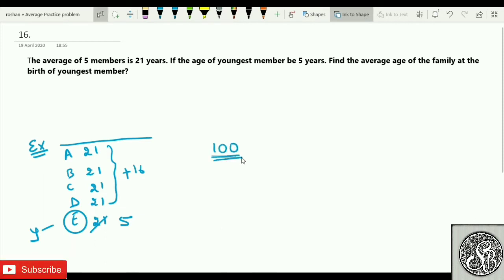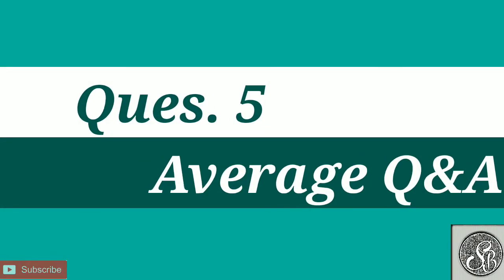This is right now the current situation, where 5 members are giving a summation of the age as 100. Now when I'm talking about the time of the birth of this youngest member, it means 5 years ago. 5 years ago means, if I talk about this 4 members giving sum as 100, so can I say that all of them will be nothing but 25? 5 years ago minus 5, which will be equal to 20. So the weighted average of the entire family will be 20.